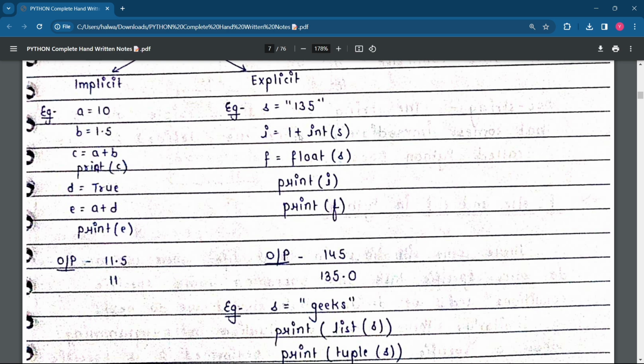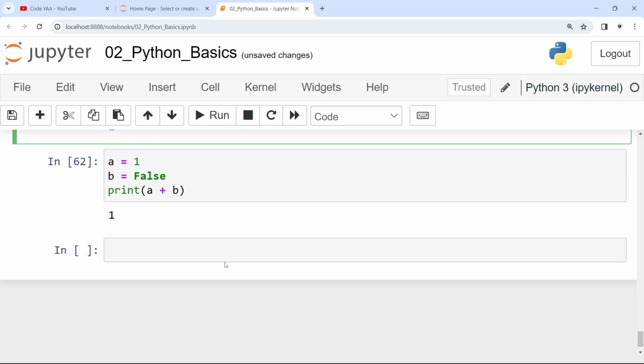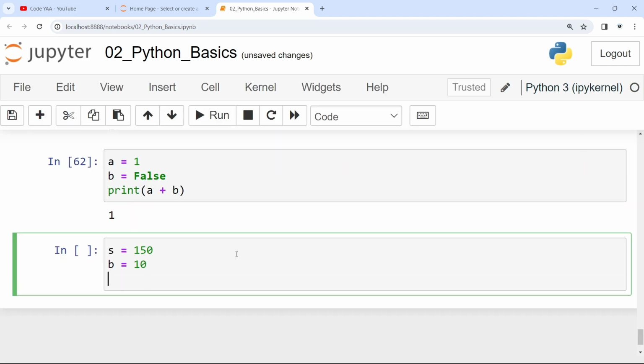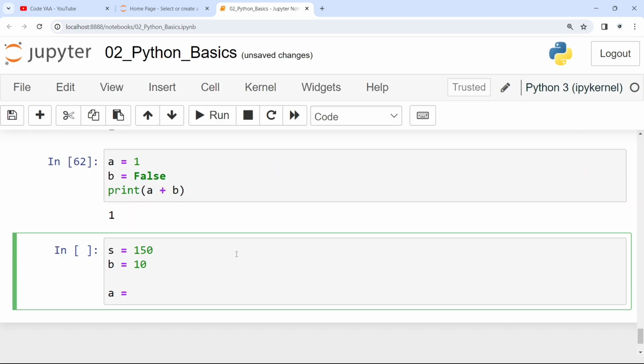In explicit, see, s is equal to 135, i is equal to 1 plus int of s. So I have explicitly mentioned that my s is int. If I write f is equal to float of s, the output will be in the form of a float. I mention explicitly what the type will be. For example, a is equal to 150, b is equal to 10, so a is equal to int, 150 plus 10.